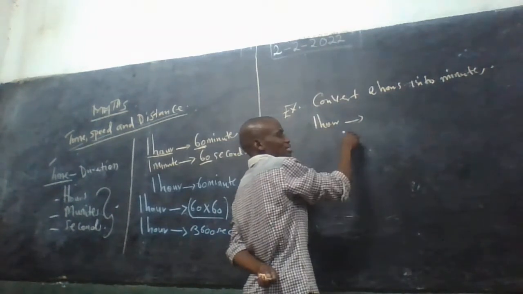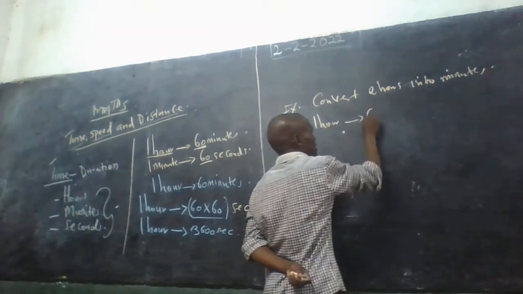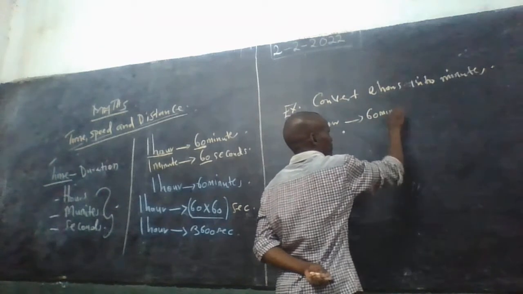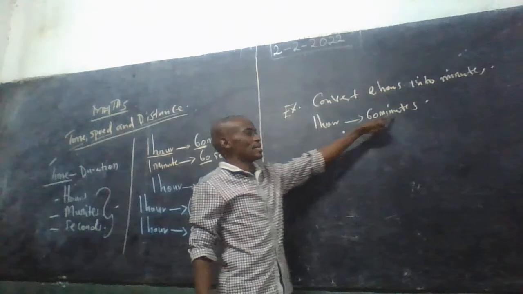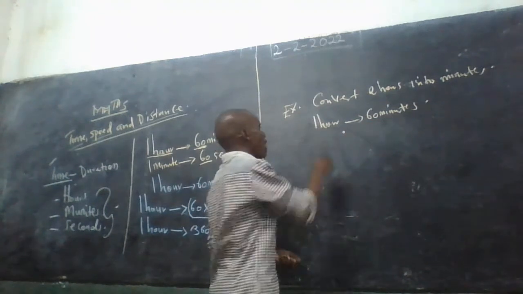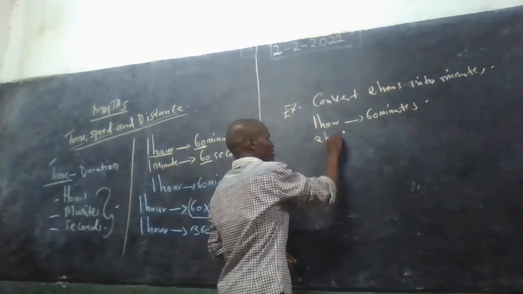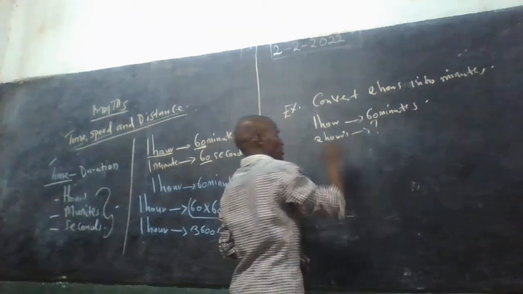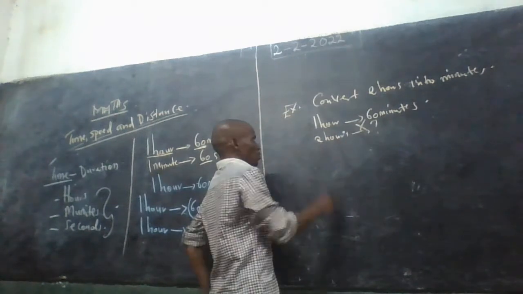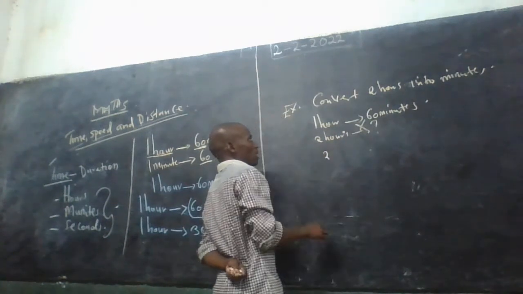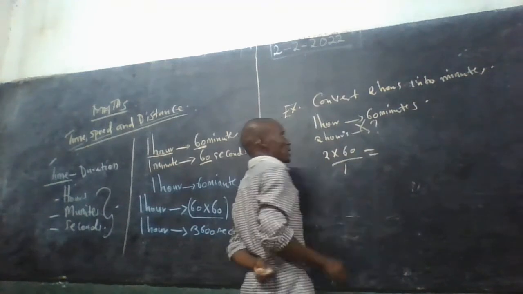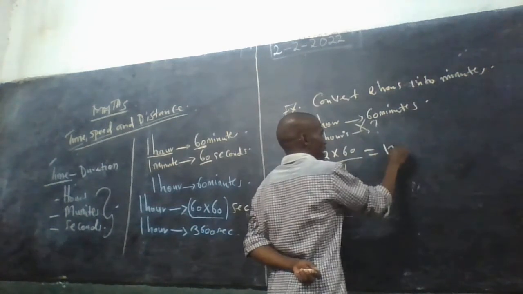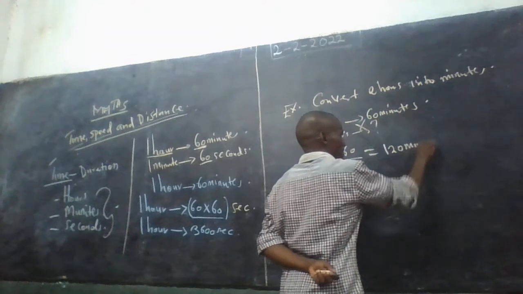So we'll say 1 hour is how many minutes? 60 minutes. So if 1 hour is 60 minutes, how about 2 hours? We cross multiply, and we realize 2 hours is equivalent to 120 minutes.